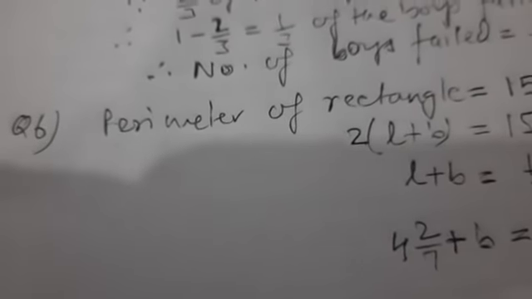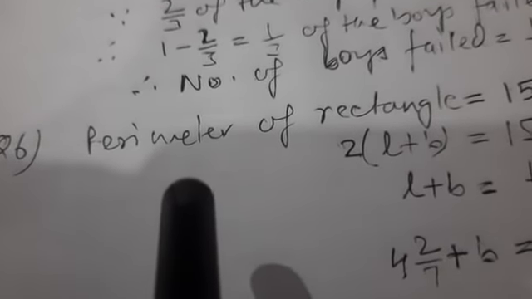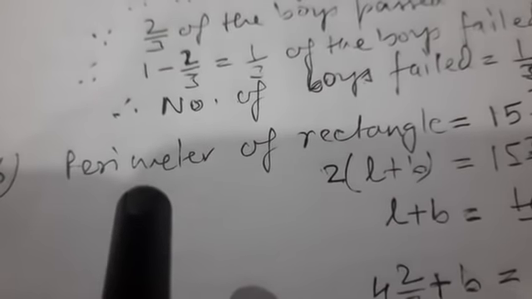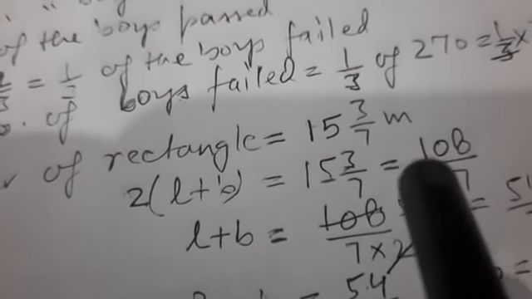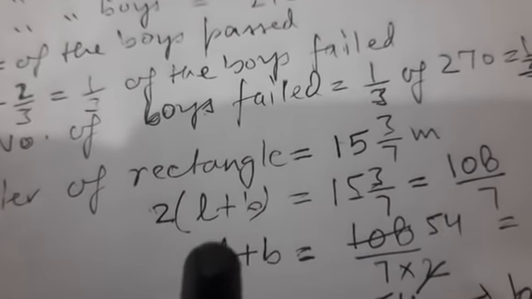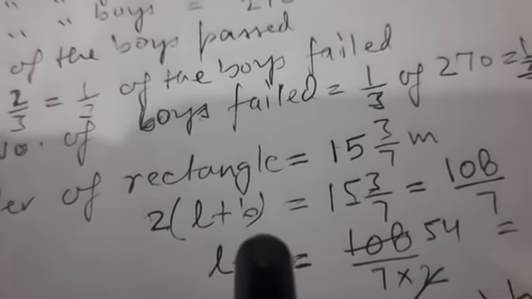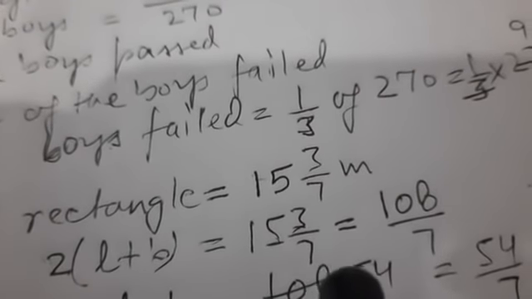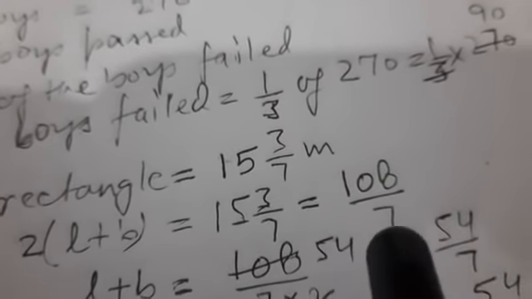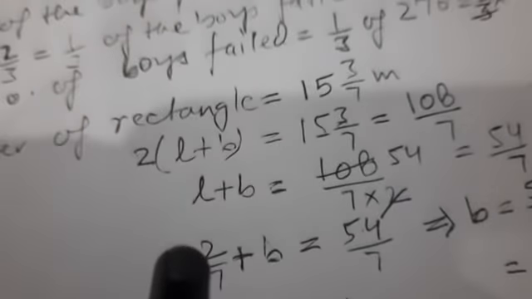Question number 6. Read the question. In this question, perimeter of rectangle is given as 15 whole number 3 upon 7 meter. You know what is formula for perimeter of rectangle? It is twice length plus breadth, and that is given 15 3 upon 7 meter, which when we convert in simple fraction we get 108 upon 7.